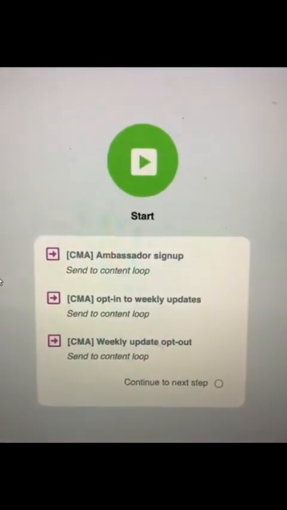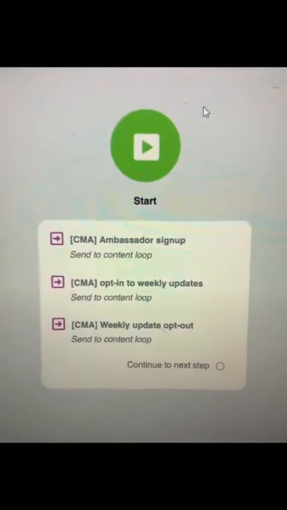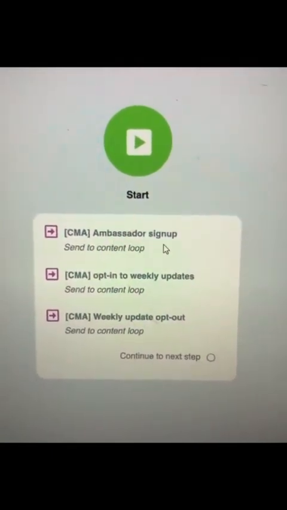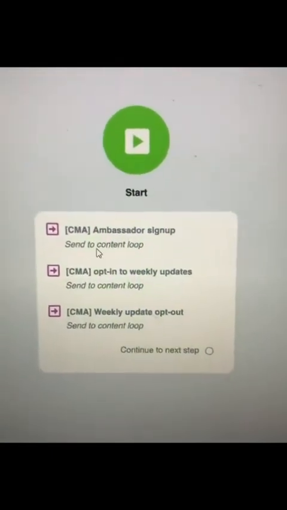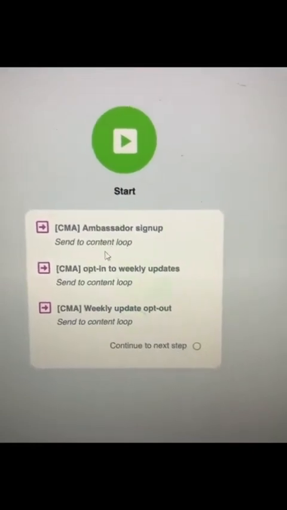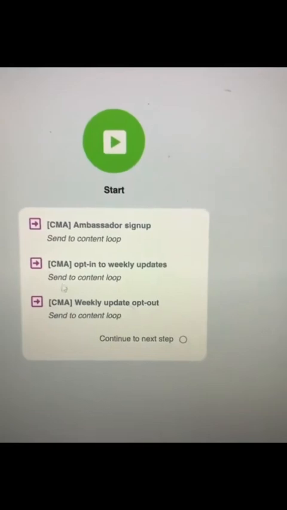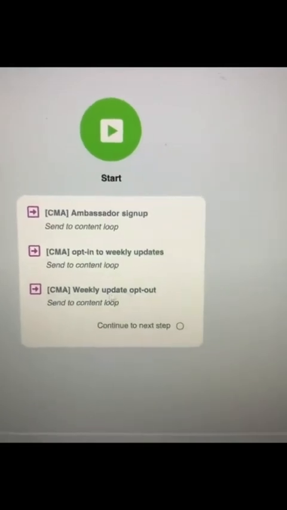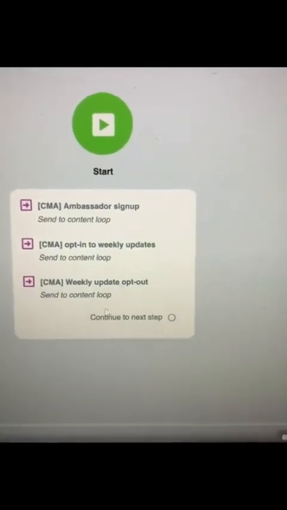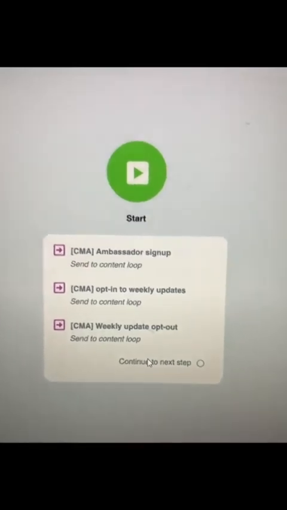Once you log into a chatbot, you're always going to end up in the main flow. And I want you to look at this. This is just a flow that says CMA Ambassador Sign Up. So if somebody signs up, they send the content to the loop. The CMA opt-in to weekly updates, they send the content to the loop. Weekly update opt-out, send the content to the loop, and continue to the next step.